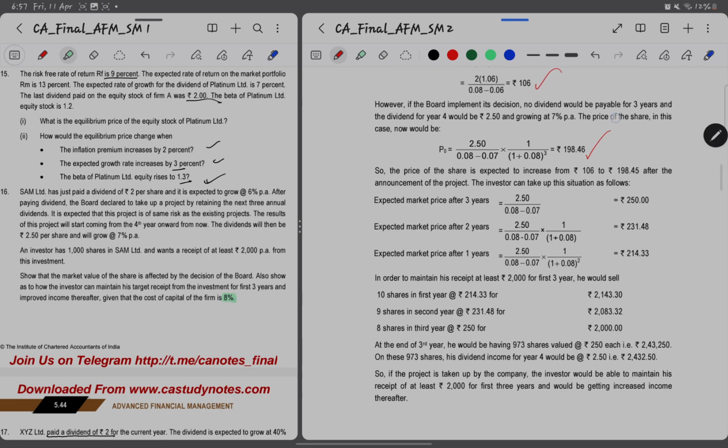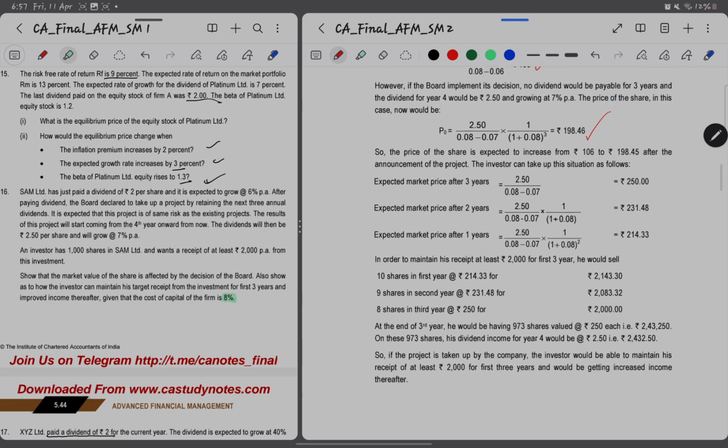Now the investor can take up this situation as follows. The expected market price after 3 years will be 2.5 divided by 8% minus 7%, which is 250. This is the expected market price. After 2 years will be with 1 year discount rate and after 1 year will be with 2 years discount rate.